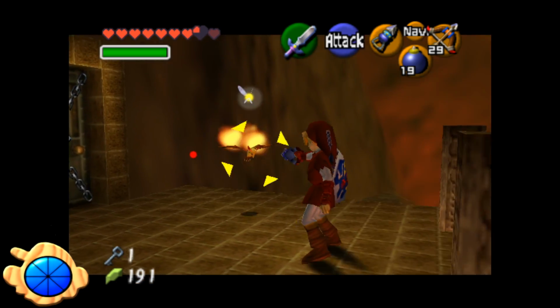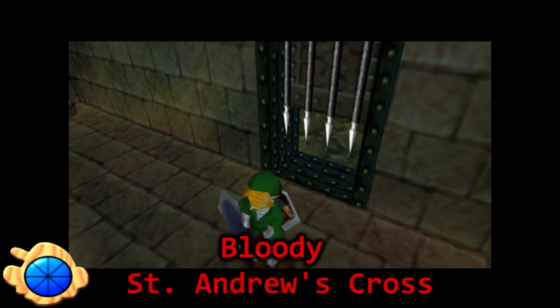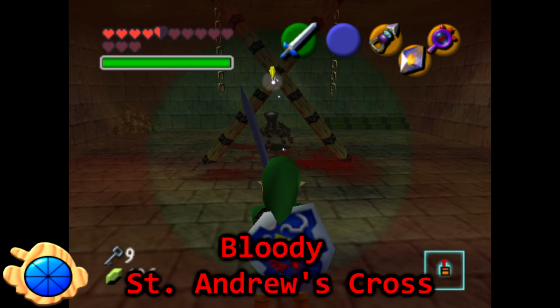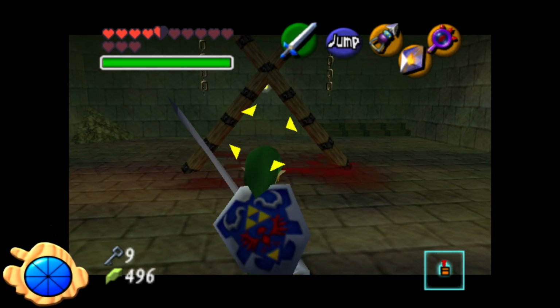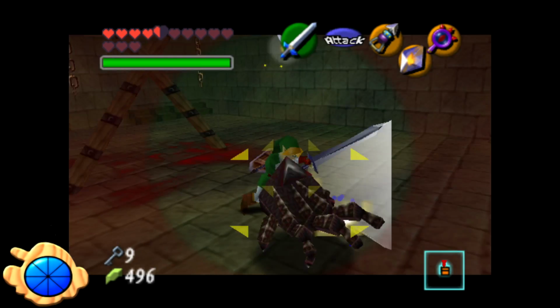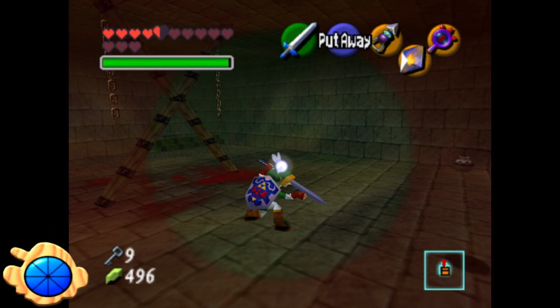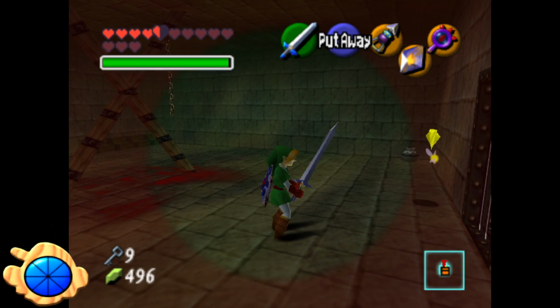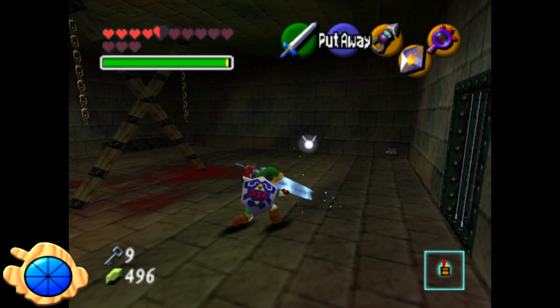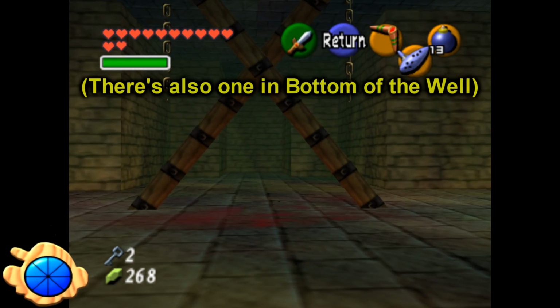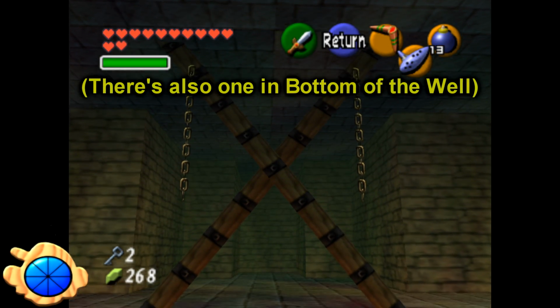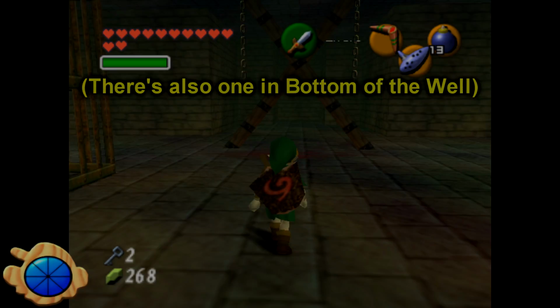Bloody St. Andrew's Cross. In the Shadow Temple, you can see 2 wooden beams with a pool of blood underneath, presumably used as a torture device, which is in line with the whole theme of the Shadow Temple. This is actually known as the St. Andrew's Cross, since he requests himself to be crucified on an X-shaped crucifix, due to deeming himself unworthy to be crucified in the same fashion as Jesus.